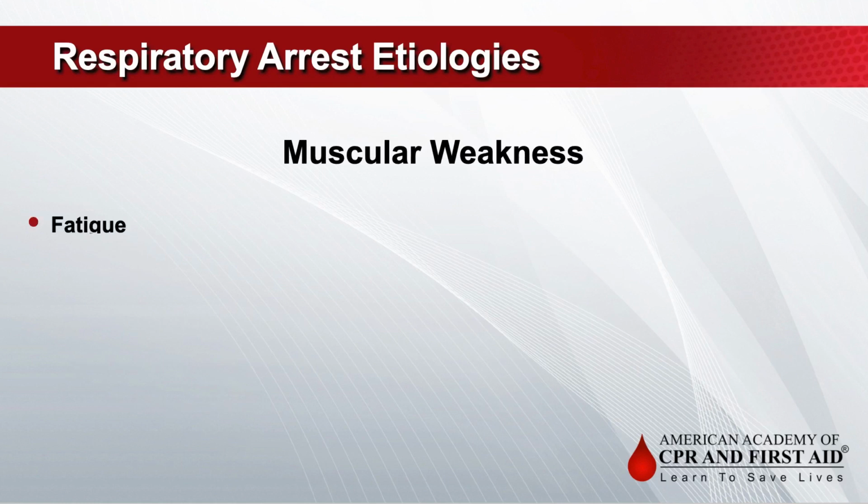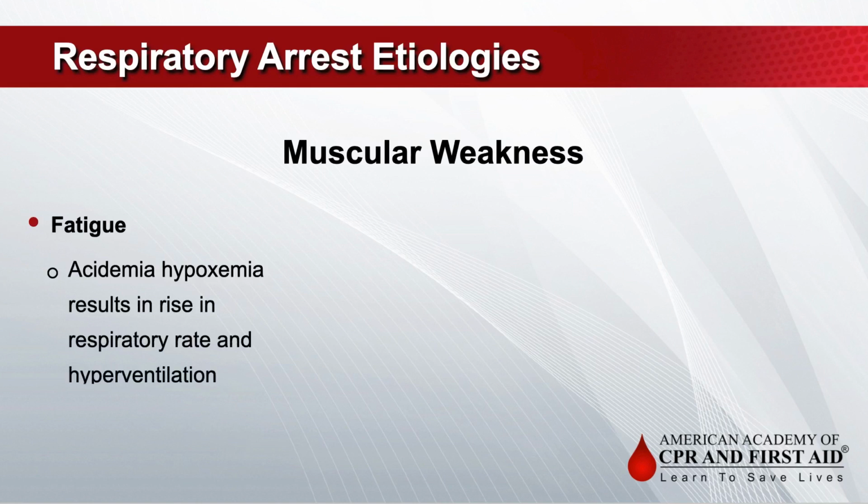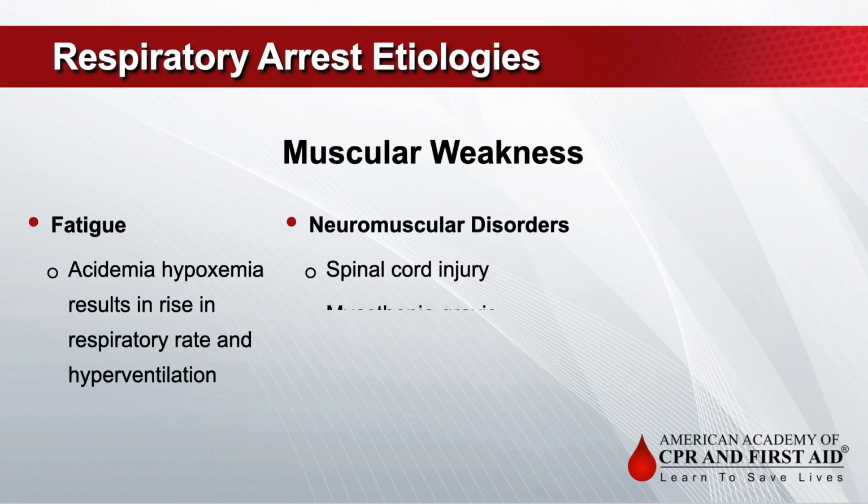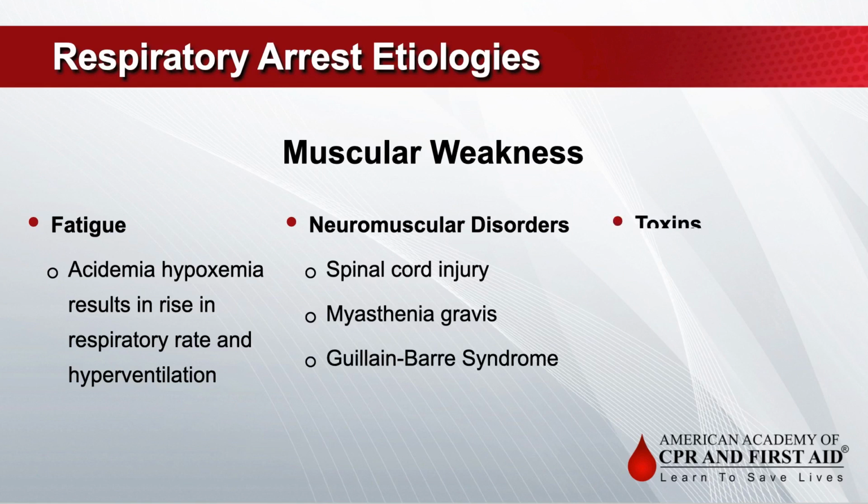This may be caused by fatigue, which is often the result of increased respiratory rate due to acidemia. Neuromuscular disorders like spinal cord injuries, myasthenia gravis, or Guillain-Barré syndrome may cause increasing weakness. Finally, toxins like botulism may cause flaccid paralysis. It is important to distinguish the cause of respiratory issues in patients who are at risk for cardiac arrest or who are in respiratory arrest.